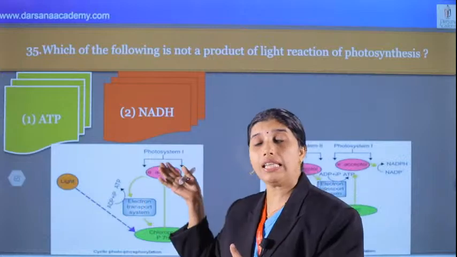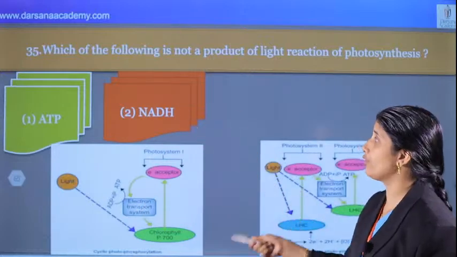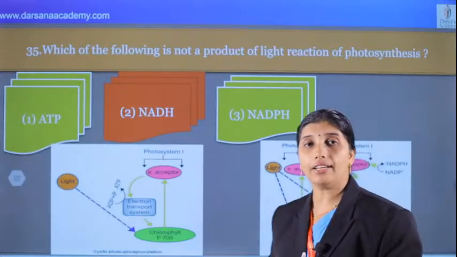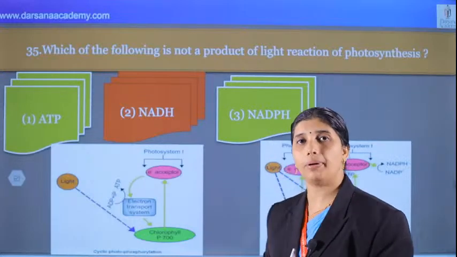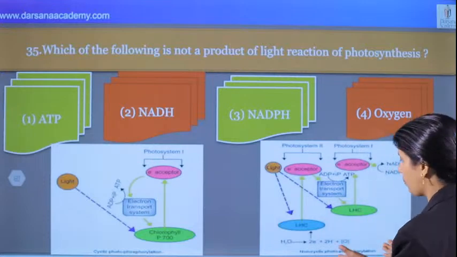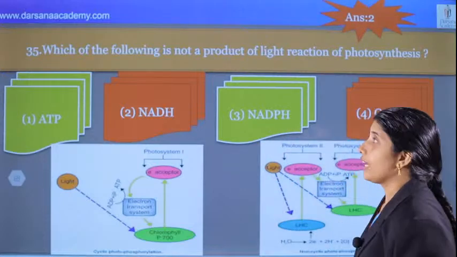In respiration NADH is there; here there is no NADH, therefore the answer is NADH. NADPH is there. What is NADPH? Nicotinamide adenine dinucleotide phosphate, also a reducing coenzyme, participating in the anabolic process. And the fourth, oxygen? Yes, oxygen is produced. So the second is the correct answer for this question.